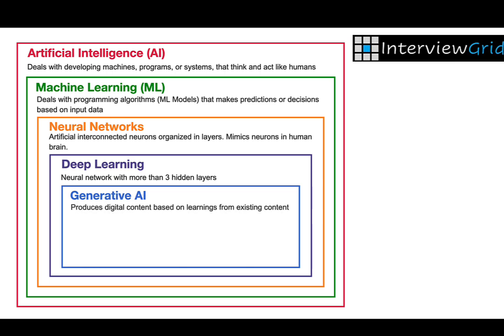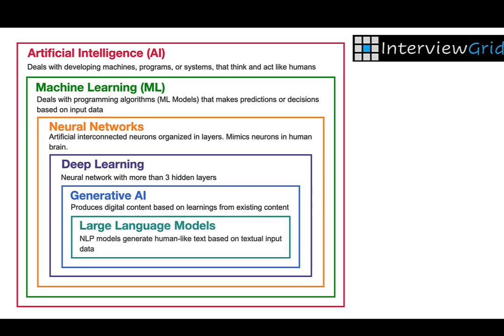Generative AI is a category of deep learning that doesn't just analyze data, but it creates data. These models can produce new text, images, music, and more by learning from vast amounts of existing data. Large language models are a type of generative AI designed specifically for language tasks. Built with deep learning techniques and trained on large-scale text data, they can generate coherent text, answer questions, translate languages, and even code. Think of them as the language engine behind tools like ChatGPT. Let's now look into each of these in more detail.